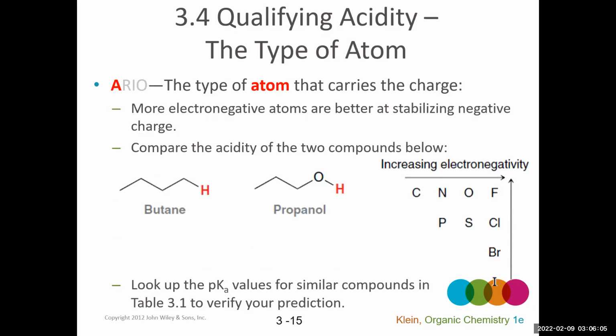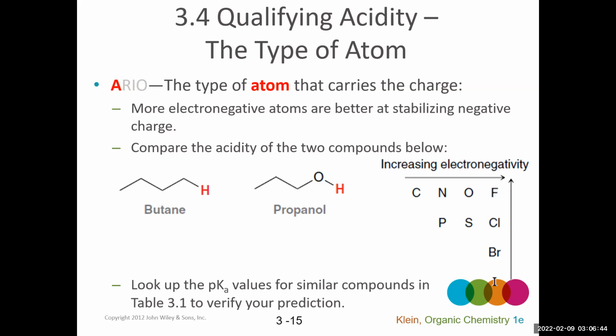Okay, so the first thing we're going to look at when we're analyzing using this acronym is the atom. And again, the atom stands for the type of atom that carries the charge. For example, you saw before in our previous example, it was a chloride, or a chlorine atom, versus a carbon atom with a negative charge, which we call a carbanion. So those are two different atoms, so we can definitely compare the atom for its ability to stabilize that negative charge that was on it.